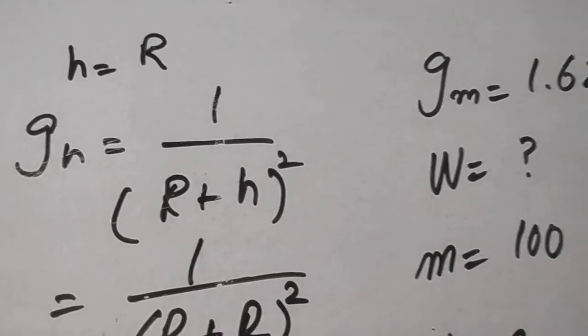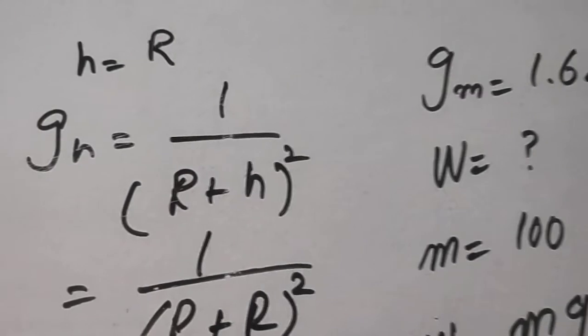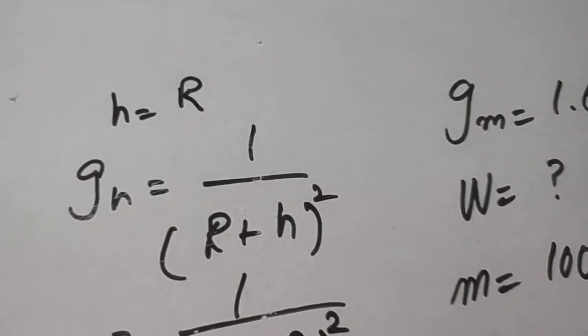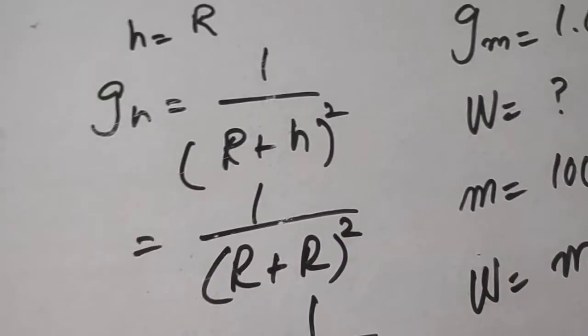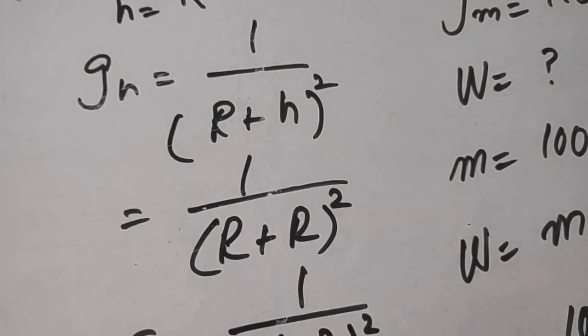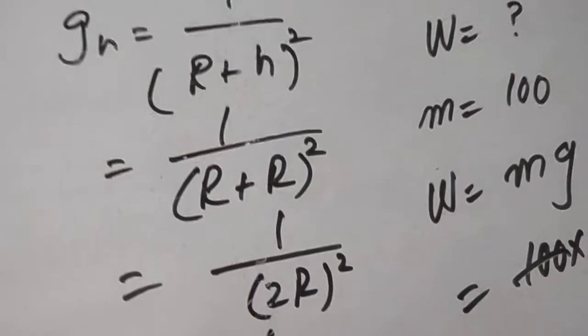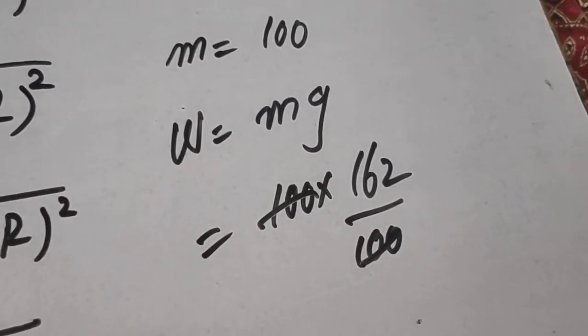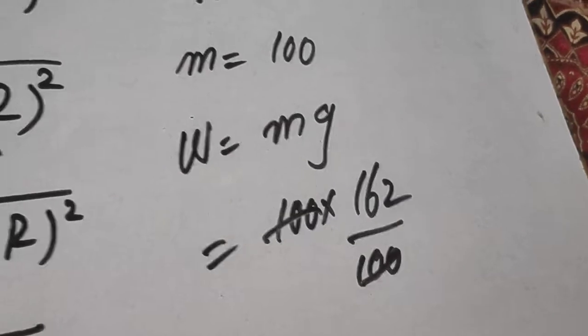We know that W equal to mg. So, m into G. We can also write it as 162 by 100. Then 100 will be cancelled by 100. Then the answer would be 160. So the option B is correct.